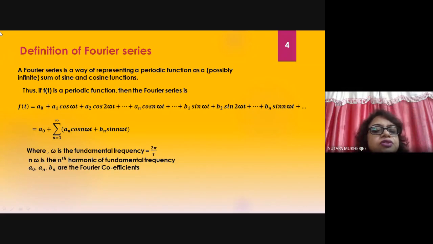So this equals a0 plus the sum from n equals 1 to infinity of an cos n omega t plus bn sin n omega t. From this term, you are writing an cos n omega t. From this term, you are writing bn sin n omega t. So where omega is the fundamental frequency, everybody knows omega equals 2 pi by T, and n omega is the nth harmonic of fundamental frequency.